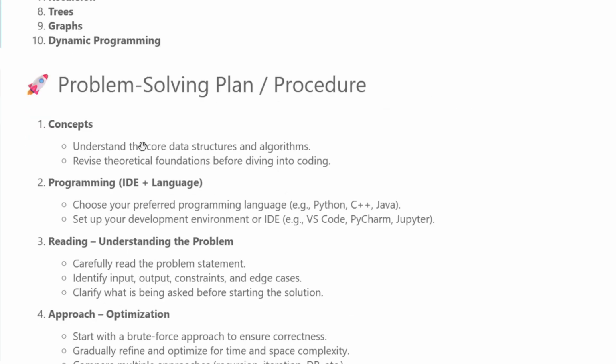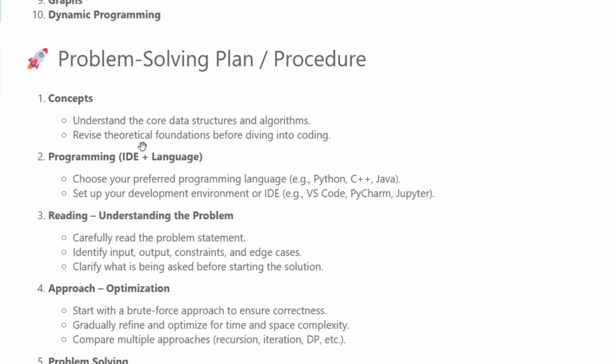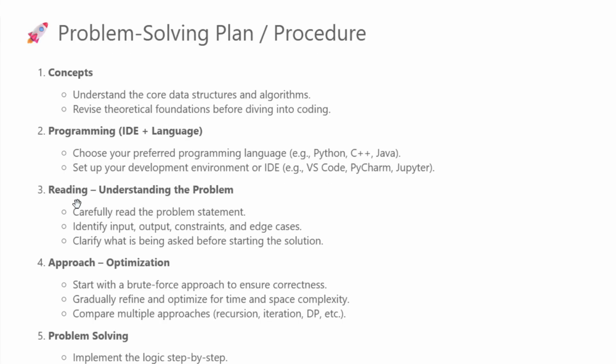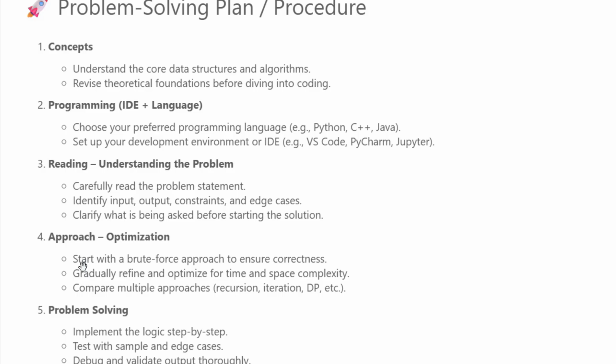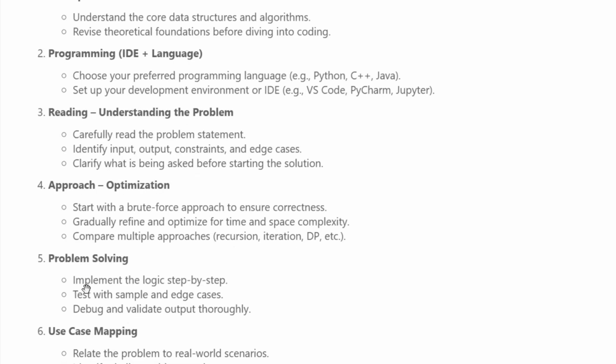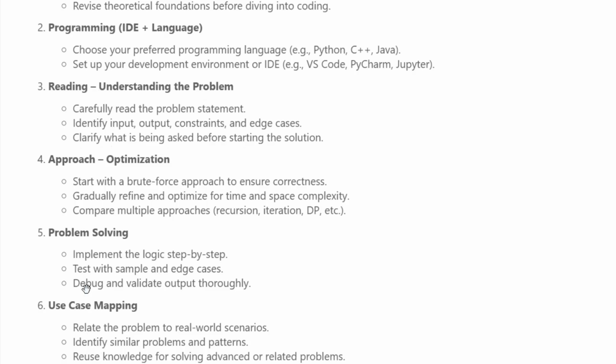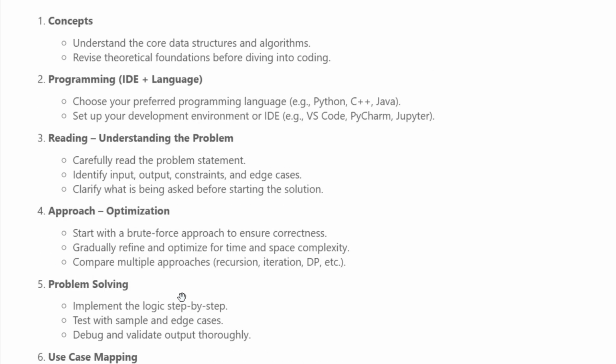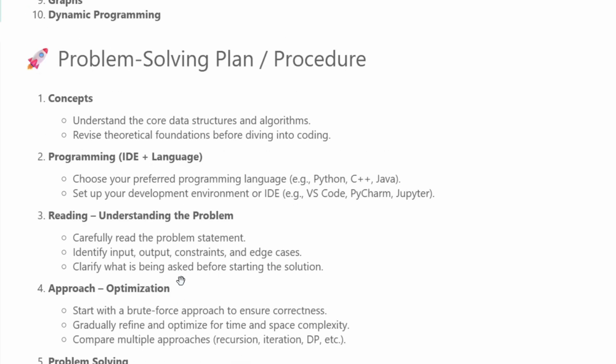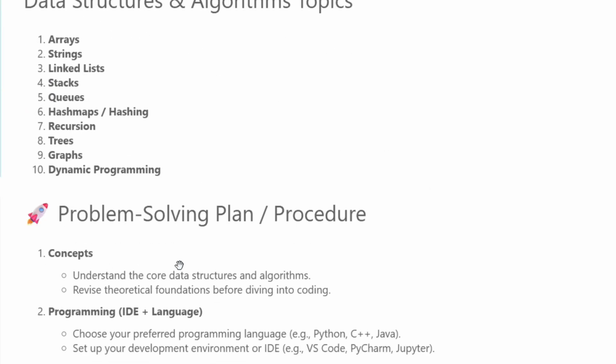In order to solve these problems, I have created a plan, procedure and strategy. You can see it on this screen. The first point is the concept, the second is programming IDE and language, the third is reading and understanding the problem, the fourth is approach and optimization, the fifth is the problem solving mindset, and the sixth is use case mapping to real world scenarios. By using these 6 steps, we can solve the DSA problems on the LeetCode platform. Without further delay, let us jump into the video for solving the problem.